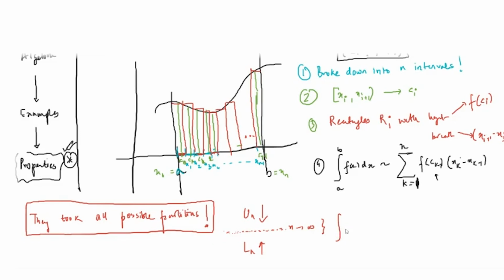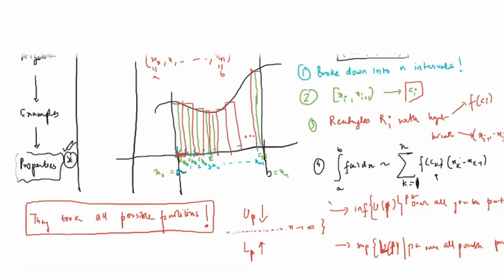So how they defined it is, they took all possible partitions, and since the upper sum kept on decreasing, they took the infimum of all the upper sums U(f, P) over all possible partitions of the domain. Since the lower sum kept on increasing, they took the supremum.